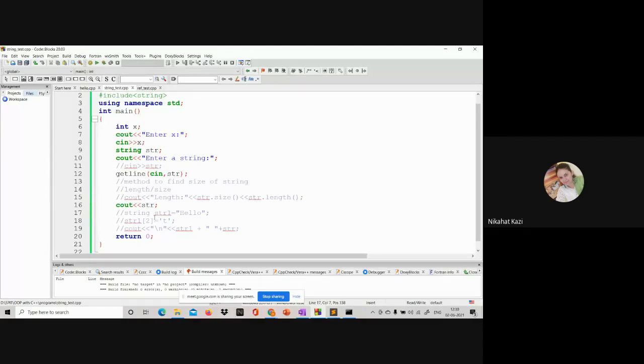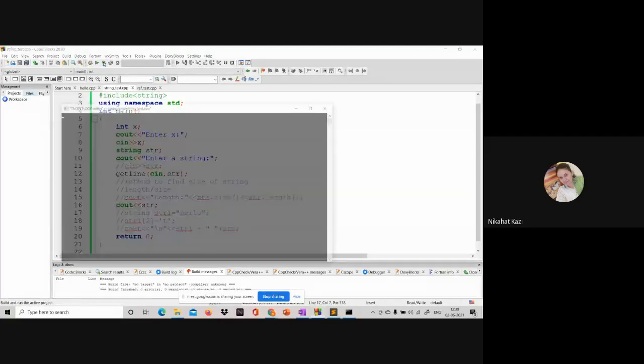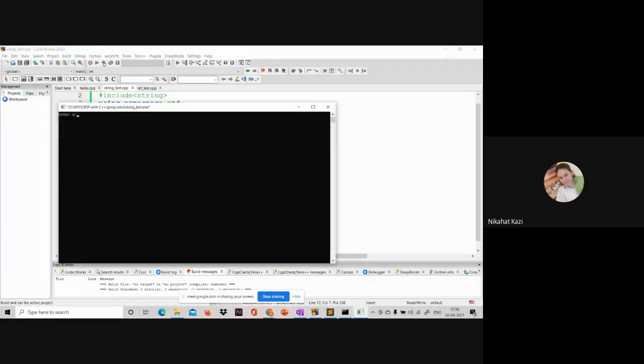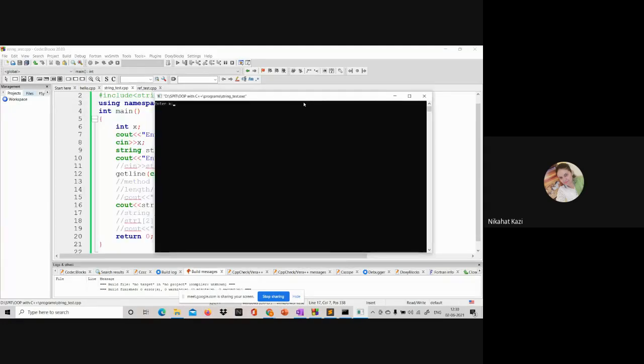Let me run this program. It is first prompting to enter x. I enter some integer, and then it is prompting me to enter a string, but it is not able to read the string. This is what is happening.